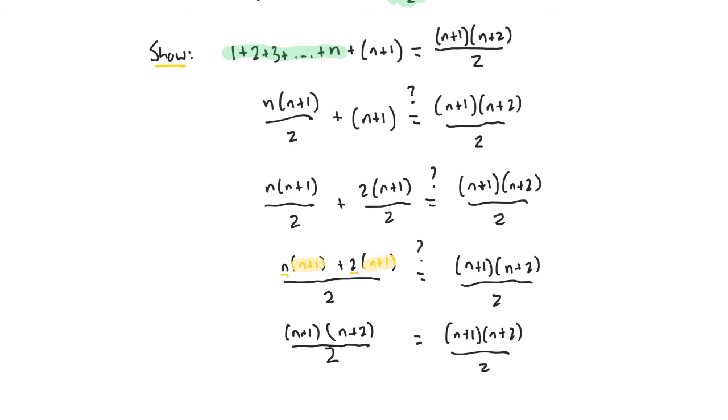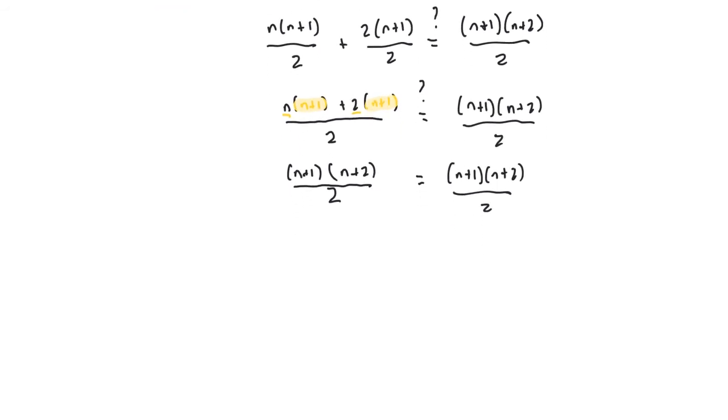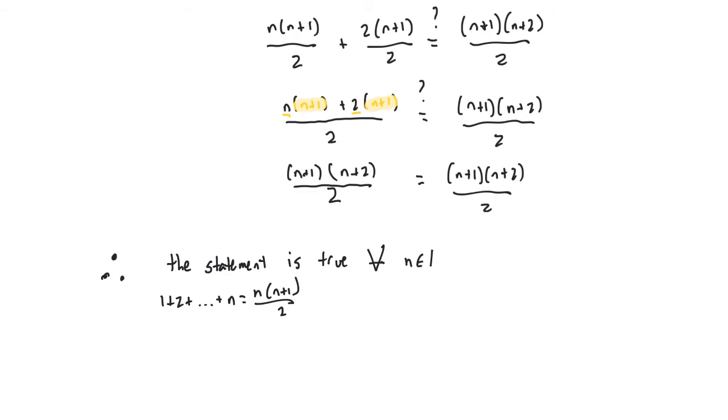All right, and then the only thing left to do is to write a nice conclusion. What I mean by that is I've shown that condition 1 is true. I've shown that condition 2 is true. And now I can say, therefore, the original statement, and the original statement was 1 plus 2 plus n equals n times n plus 1 over 2. That's the original statement that I'm referring to, is true. Here comes the upside down A again, for every natural number, every n in the set of natural numbers. And there's our first induction proof.